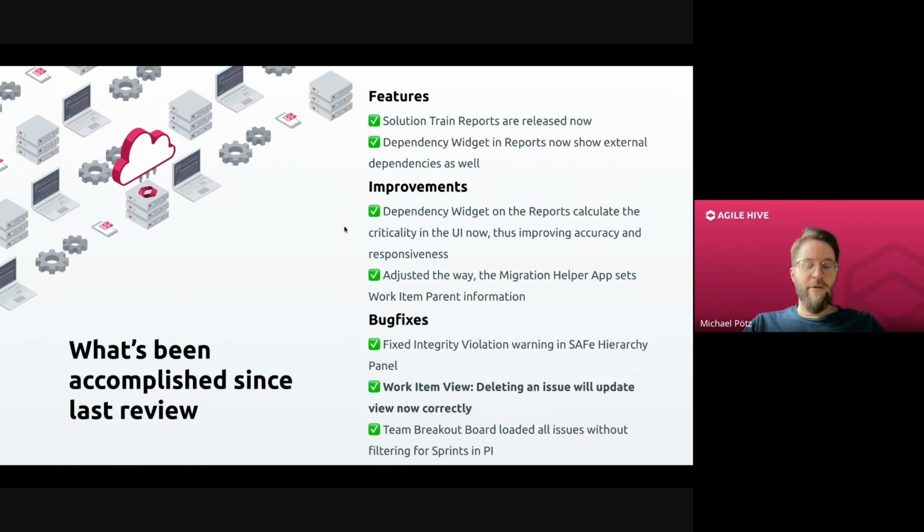For the other two bug fixes, I don't have any screenshots to show. There's the first one. We had an issue in our work item view. When you tried to delete an issue, the view did not update correctly, and instead it would sometimes show the error display, the little doggy. And we fixed that now so that the work item view will update correctly when you delete issues from this view.